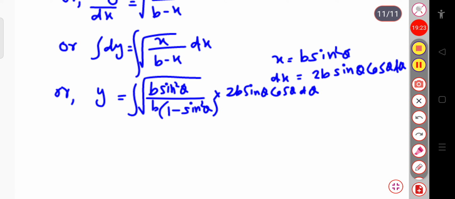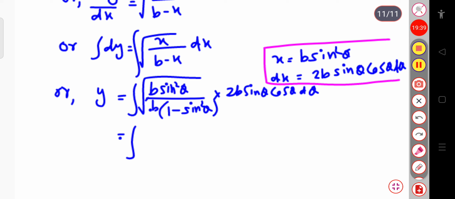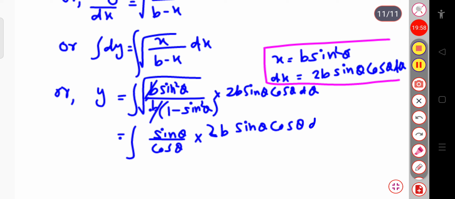Now we can write this is equal to the integration over, so this b gets cancelled, sin square theta root over will be sin theta, and this 1 minus sin square theta will be cos square theta, and this root over will be cos theta, into this will be 2b sin theta cos theta into d theta. So the cos theta gets cancelled.